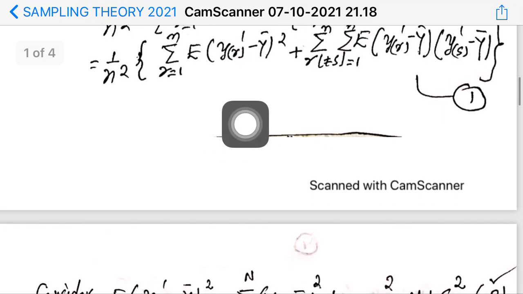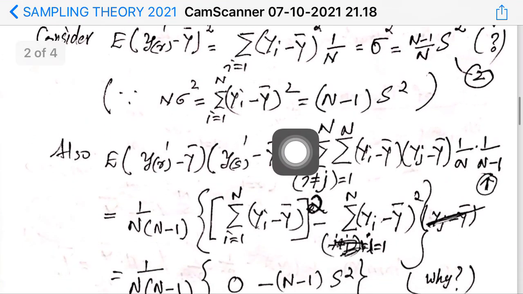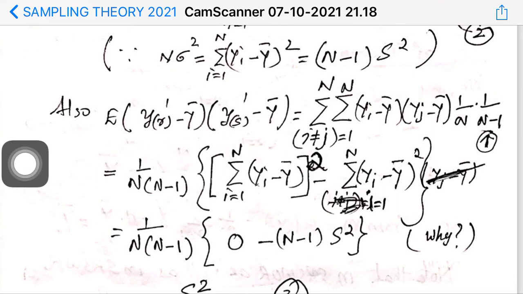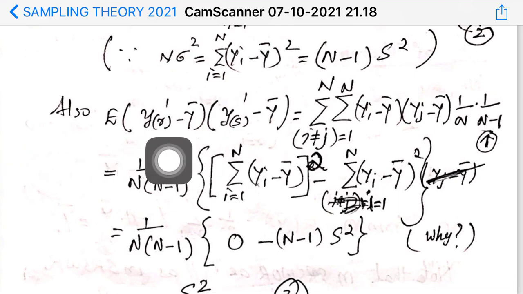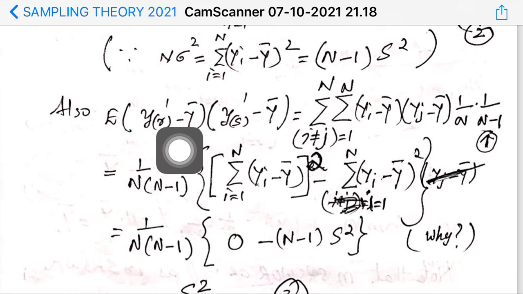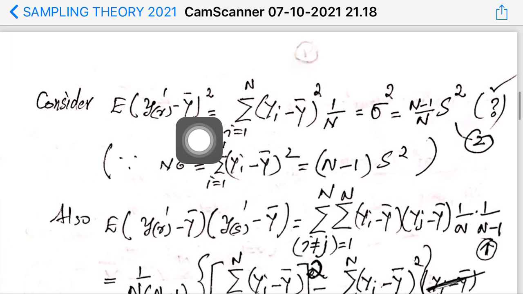Okay, and similarly we have to find this value. Okay, now for finding this value you should be very careful. What is this? Here you are taking for r not equal to s. If you are taking r equal to s, then it is given here.